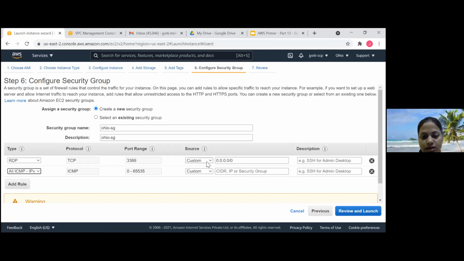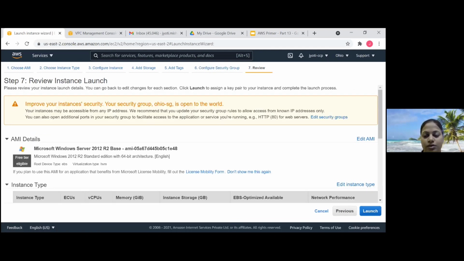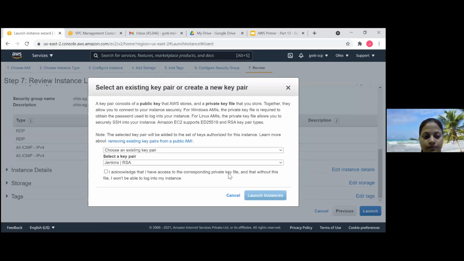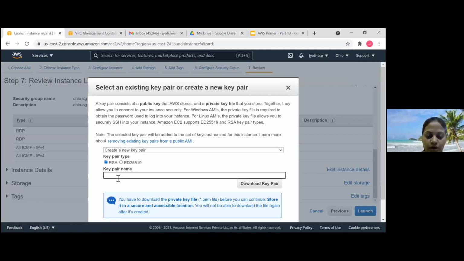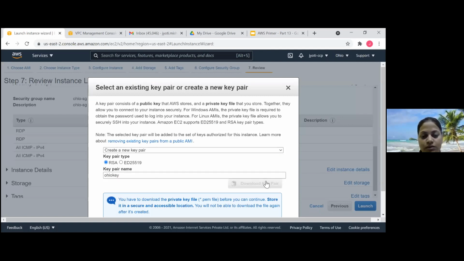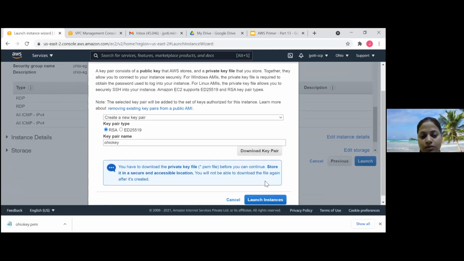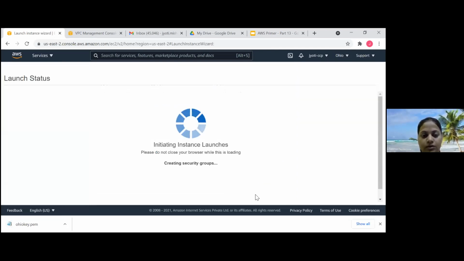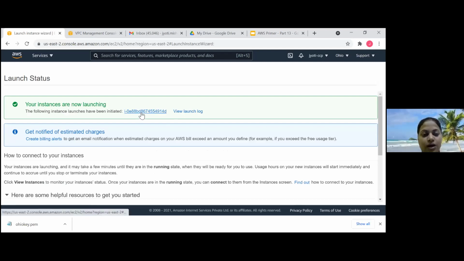And for now, we are doing it from anywhere. Review and launch. Okay, let's create a new key pair, Ohio. Okay. Instance.